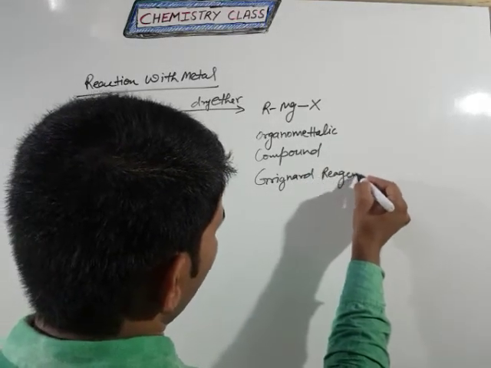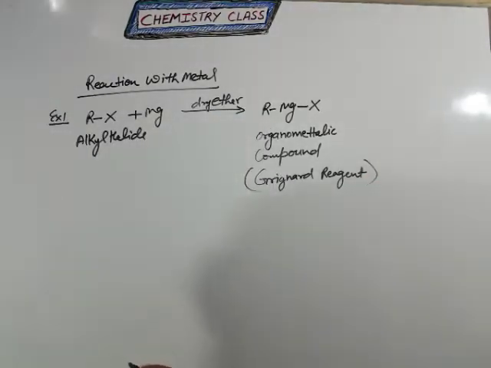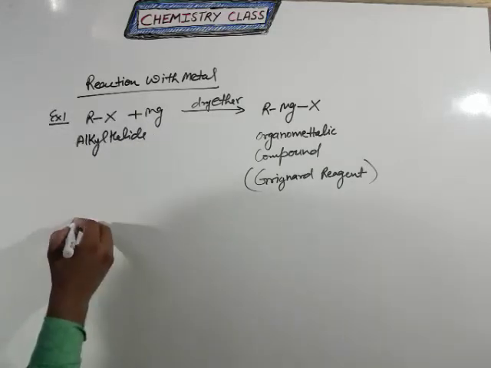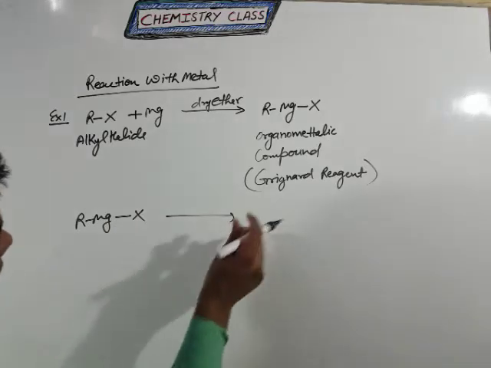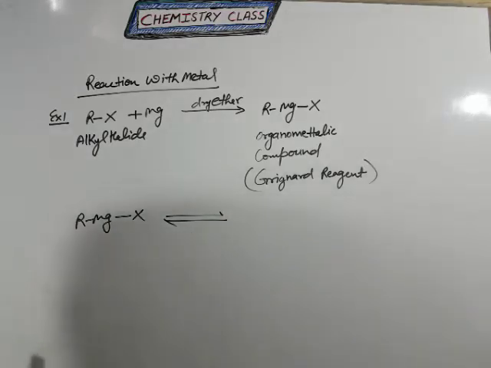It is a very important reagent because of its specificity. You can see here RMgX. Clear?